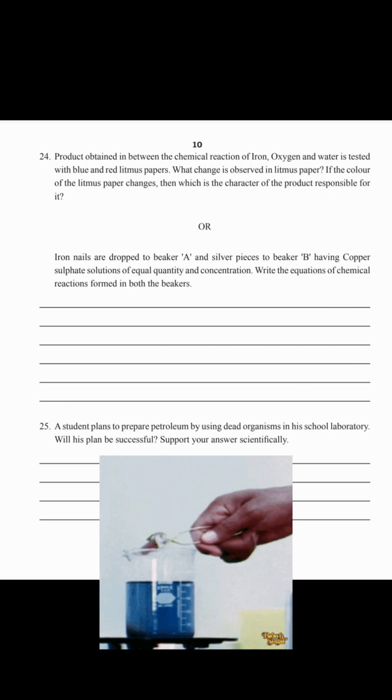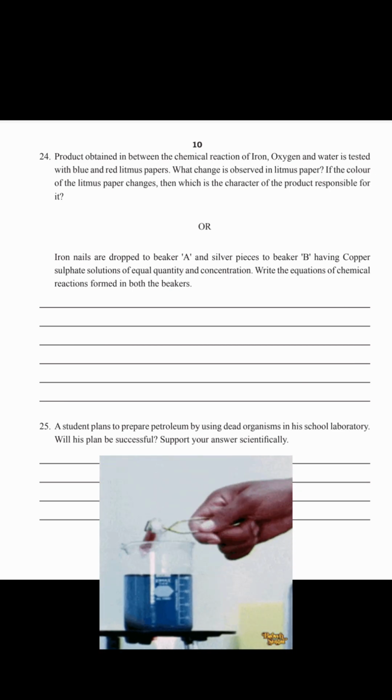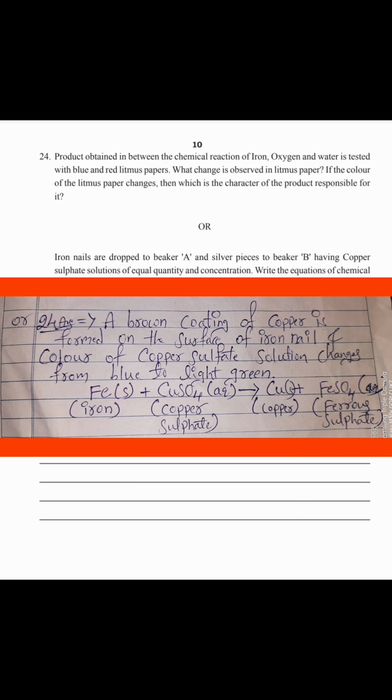Write the equations of chemical reactions formed in both the beakers. A brown coating of copper is formed on the surface of the iron nail and the color of the copper sulfate solution changes from blue to light green. Fe, that is iron, plus CuSO4, that is copper sulfate. When both are reacted, copper is separated and ferrous sulfate is formed, that is FeSO4.